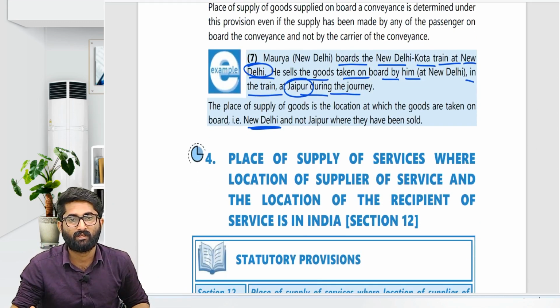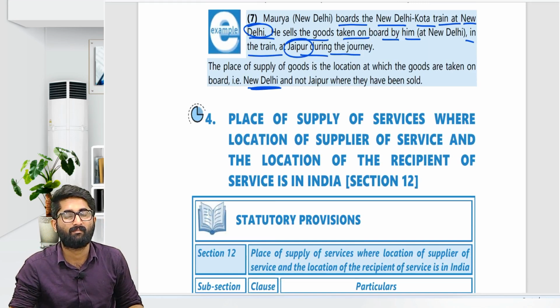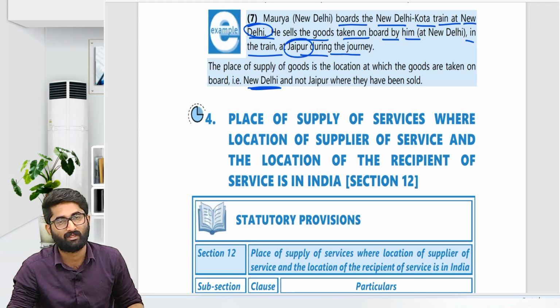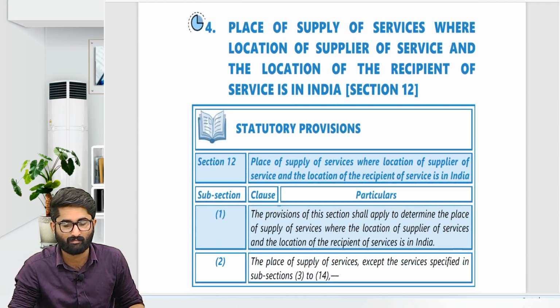So this is about section number 10. Now we will be discussing section number 12. Sir, why not section number 11, sir? Section number 11 is about importation and exportation of goods. That's why we will not be discussing that.